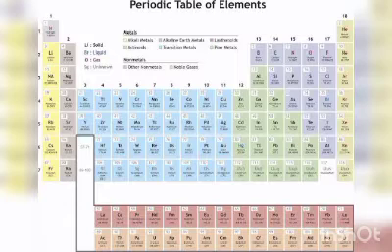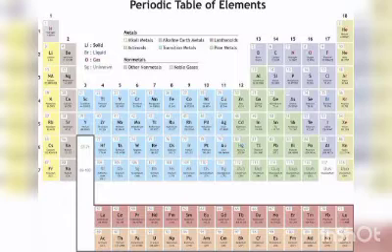The repetition of the same outer valence shell electronic configuration at a certain interval of elements is known as the cause, that is, due to which the periodicity happens. For example, in the first group we have lithium, sodium, potassium, rubidium, cesium and francium. When you see their electronic configuration, there is one electron in the outermost valence shell of lithium, sodium, potassium.